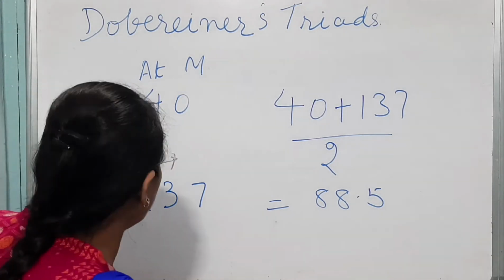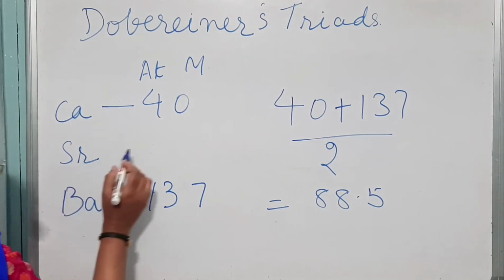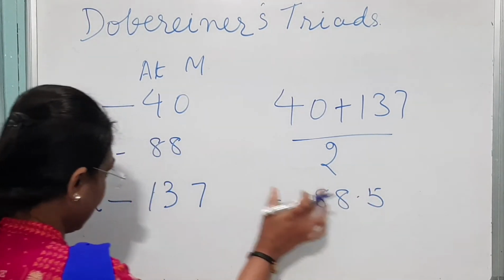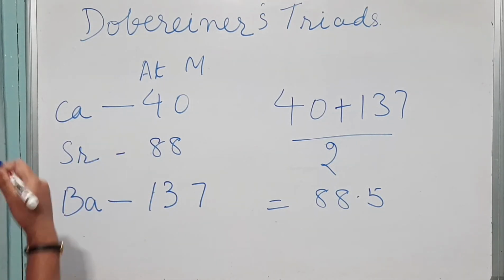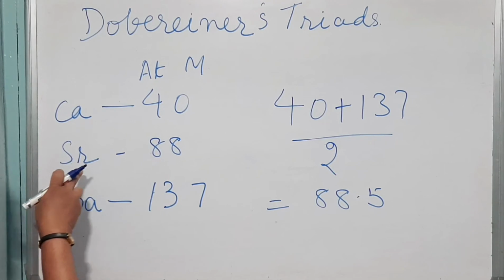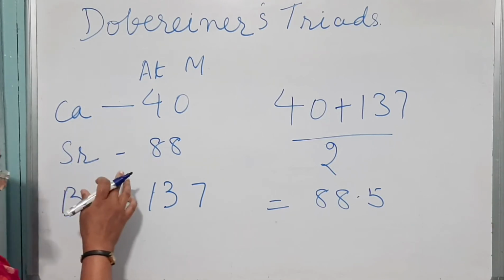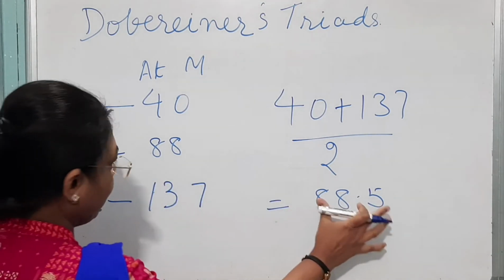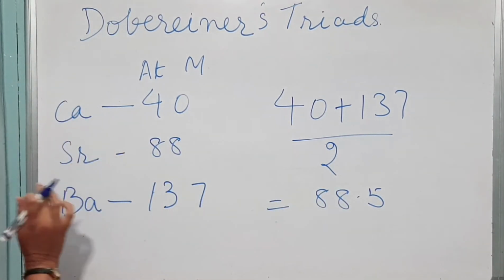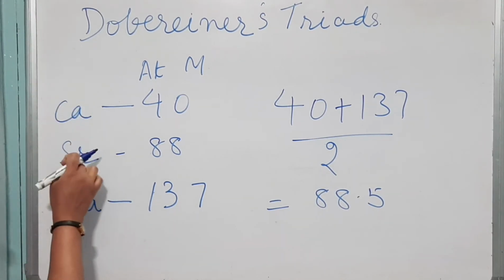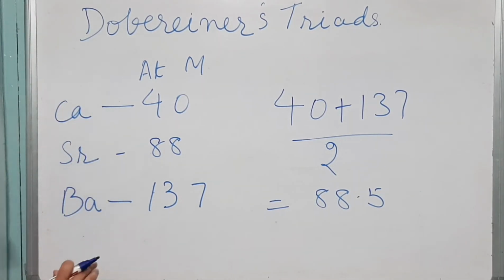And we know that the atomic mass of strontium is 88. So 88.5 is roughly equal to 88. Dobereiner's triad said that the atomic mass of the middle element is roughly the average of the first and the last. So this triad of calcium, strontium and barium also follows Dobereiner's principle.